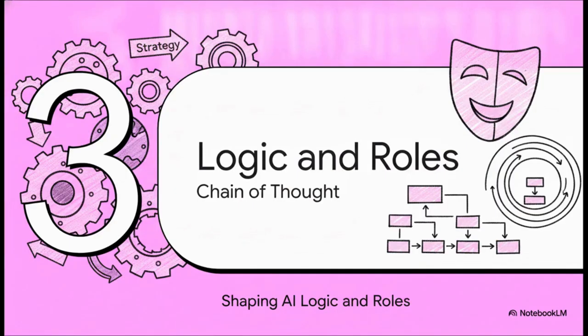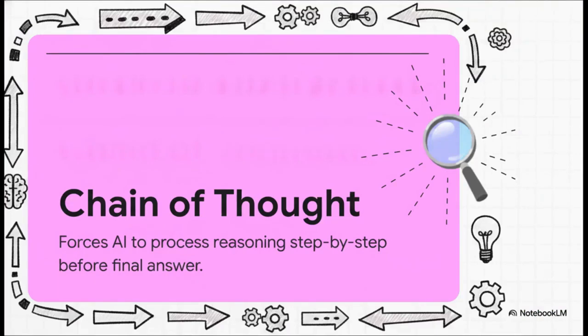Which brings us to Section 3, Shaping AI Logic and Roles. Now we escalate our strategy a bit to shape how the AI actually thinks. The first technique here is called chain of thought prompting. By demanding a logical progression rather than just an instant answer, you force the AI to expose and process its reasoning step by step. See, when an AI tries to answer a highly complex logic or math problem in a single leap, it often hallucinates or makes a mistake. But by forcing it to think out loud, you completely bypass that tendency.